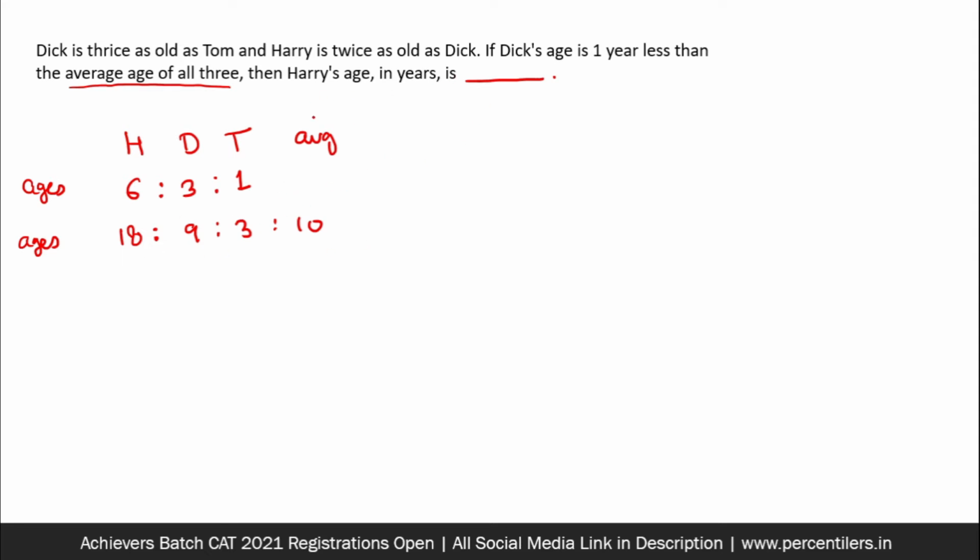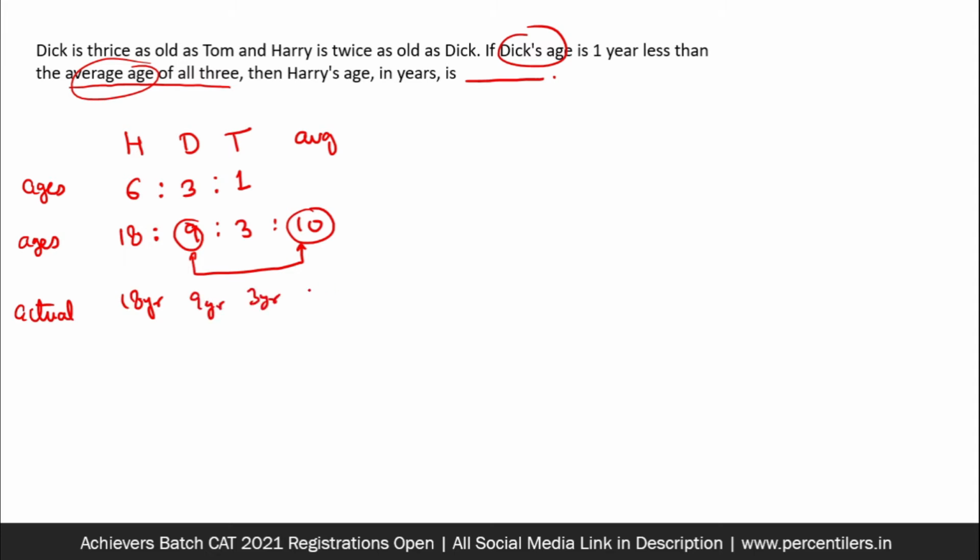We can compare anything with anything else. So Dick's age has been compared with average age. Okay, so it says Dick's age is 1 year less than the average age, which right now also we can see. That means these are actually the ages. Actual ages are also going to be 18 years, 9 years, 3 years, and the average age must be 10 years. See how easy it became just because you didn't have to deal with fractions.